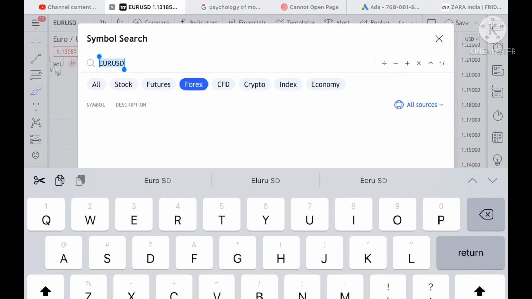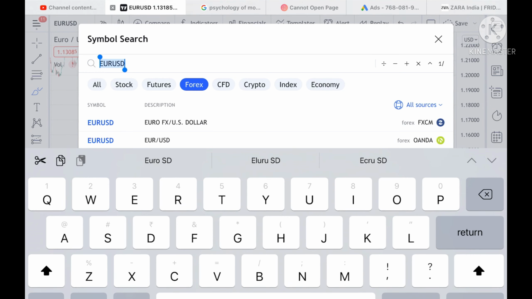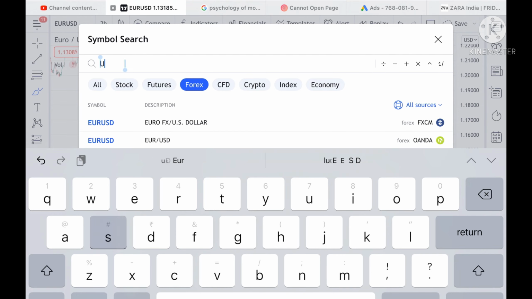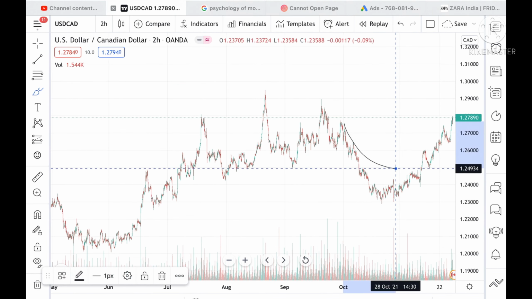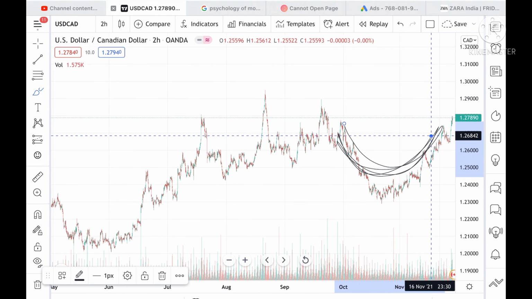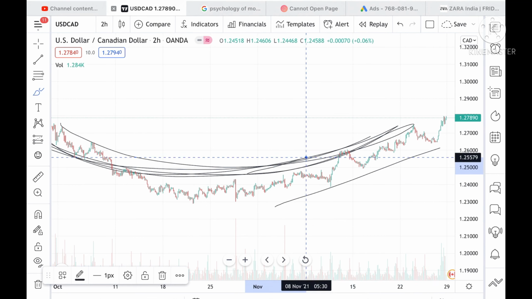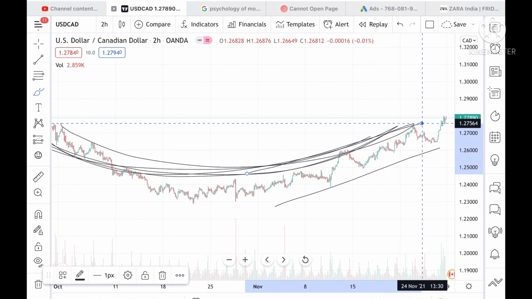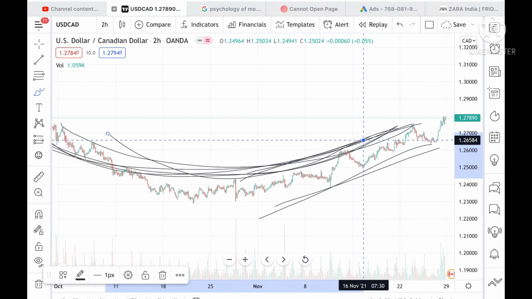If we talk about USD CAD, USD CAD has also made a sharp upside movement from November. If you check my video, I have already told you that USD CAD can go further upside because the pattern was showing in this particular zone.